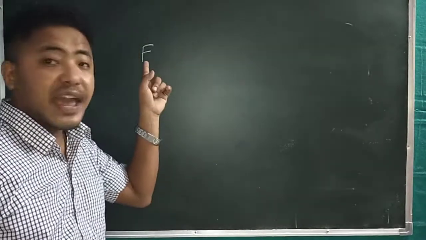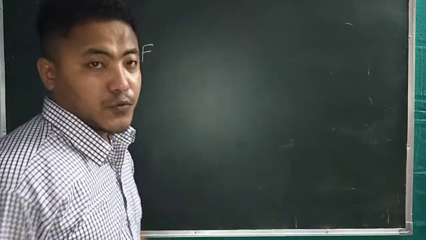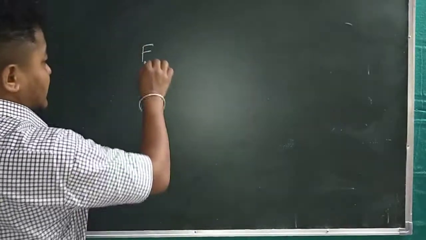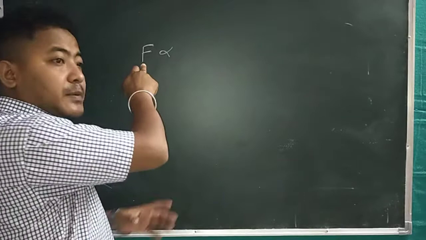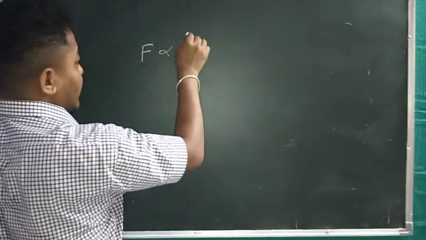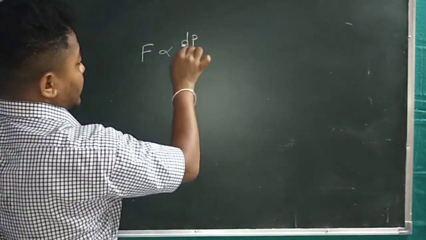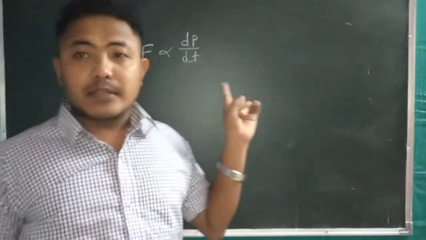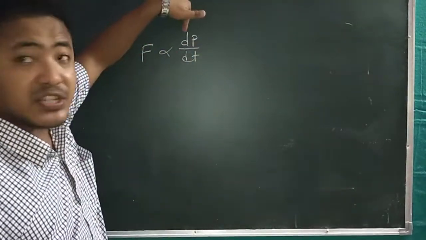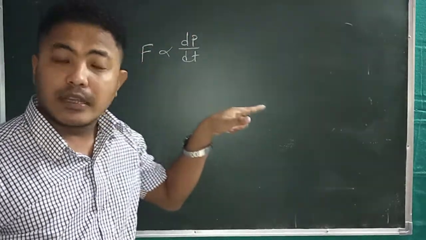This force will be directly proportional to the rate of change of linear momentum, which is dp by dt.